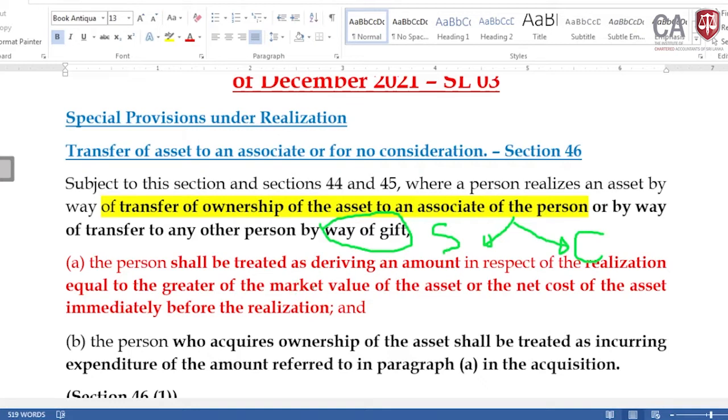We need to go for, on a scenario basis, the market value of the asset and the net cost of the asset. These are the 2 situations, and let me come to the rest of the part in the explanation here.